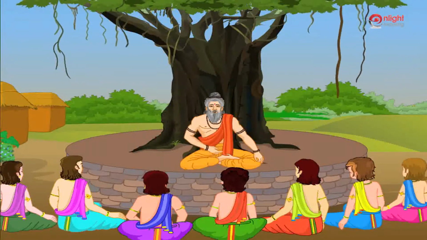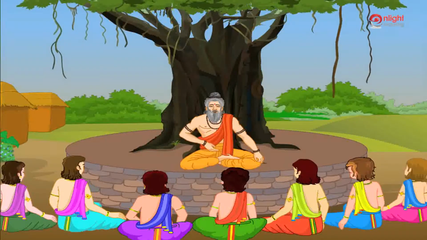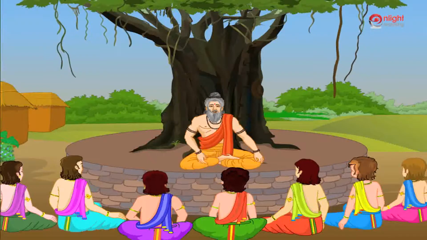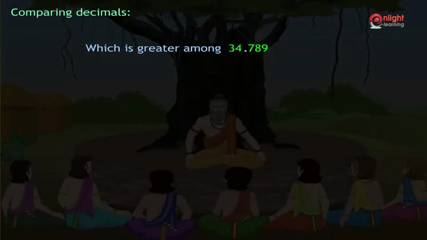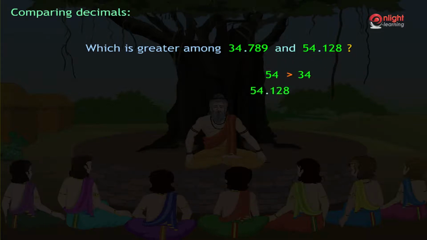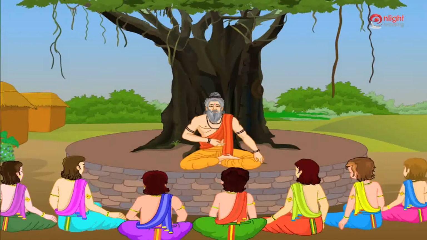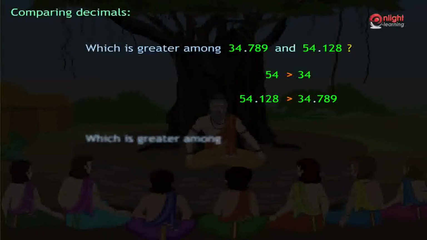Why don't we solve some problems to improve our understanding? Nakul can tell you which is greater among 34.789 and 54.128. First, we must check the whole number part. Since 54 is greater than 34, hence 54.128 is greater than 34.789. Very good.